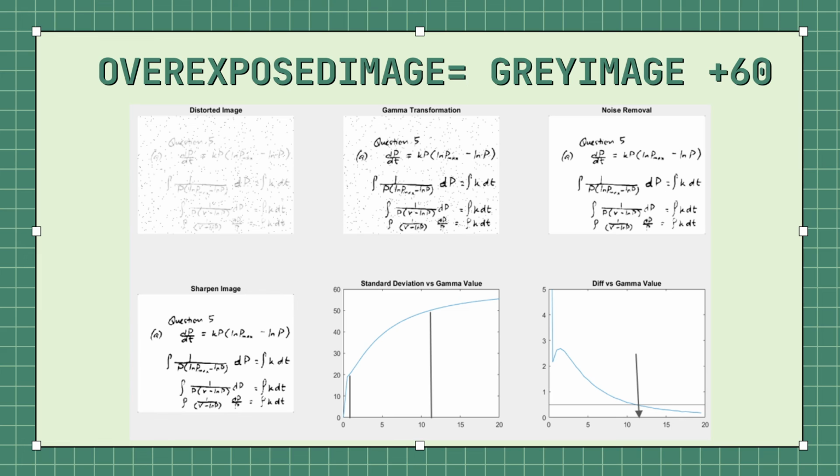After gamma transformation, noise removal has been done on the image to remove salt and pepper noise. The result has been shown in the top right with the title of noise removal. We can see that after doing noise removal, there is some smoothing effect. The result of the sharpening is shown here in the bottom left with the title of sharpened image. The processed result is much better than the distorted image. However, it still has some disconnected lines.